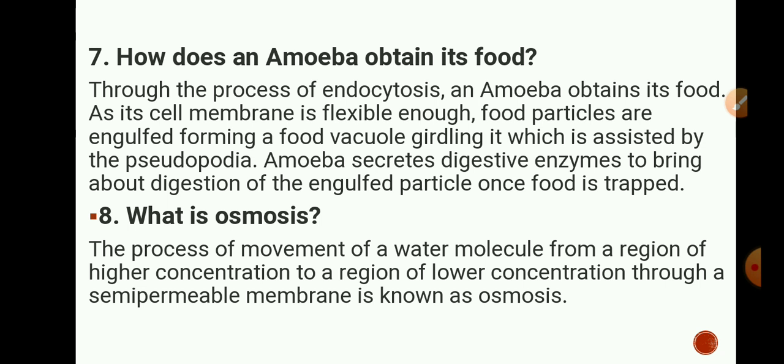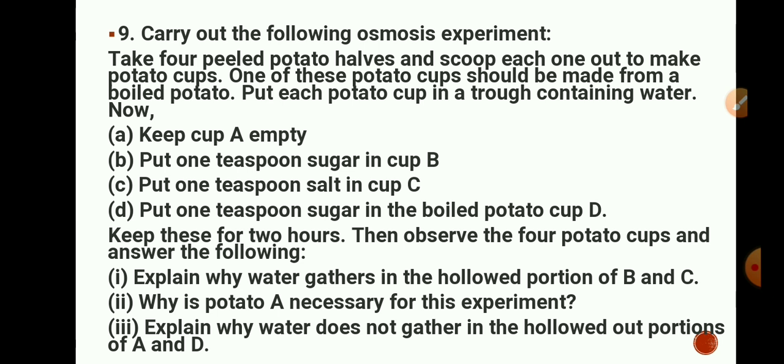In this process, it forms a food vacuole with the help of a flexible plasma membrane. What is osmosis? The process of movement of water molecules from a region of higher concentration to a region of lower concentration through a semi-permeable membrane is known as osmosis. So in osmosis, a semi-permeable membrane is required.